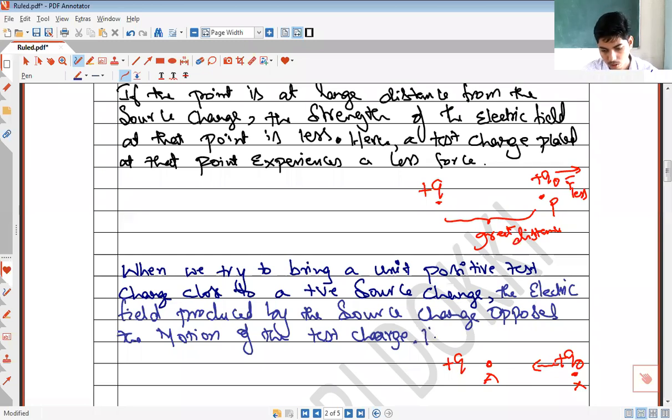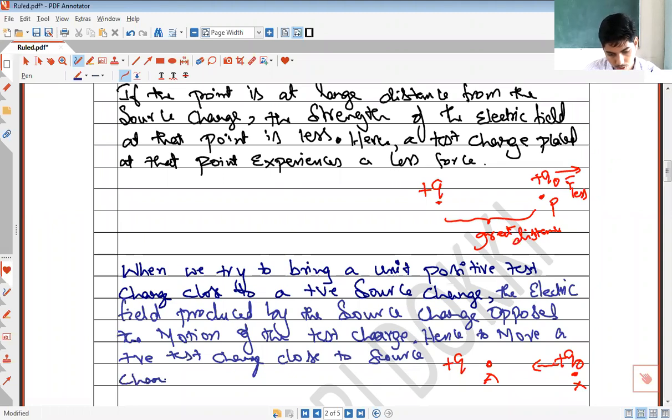Hence, to move a positive test charge close to the source charge, work must be done, isn't it?